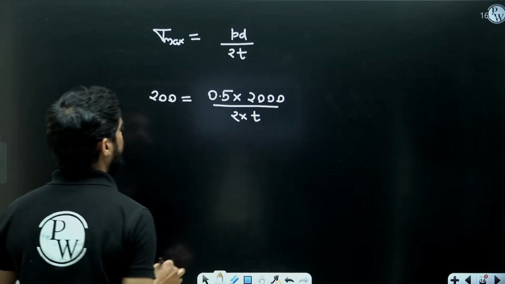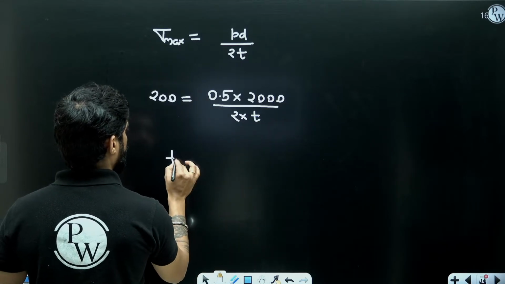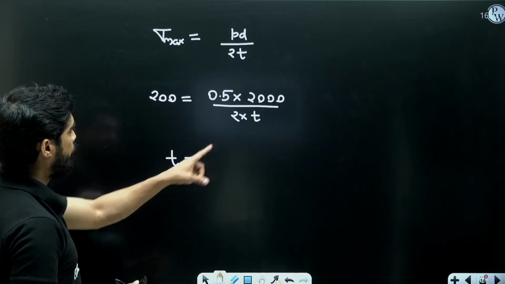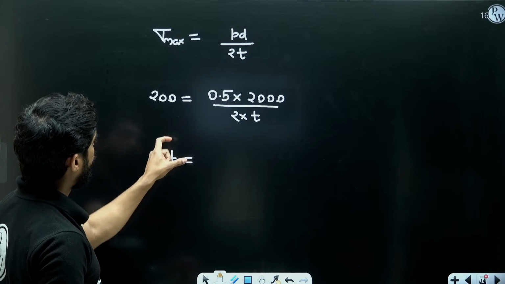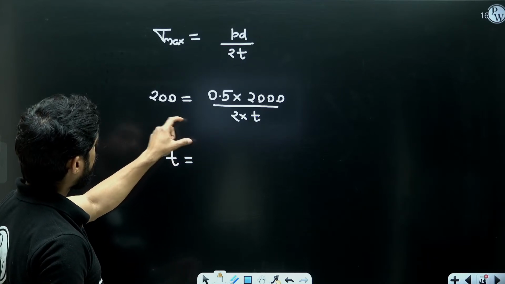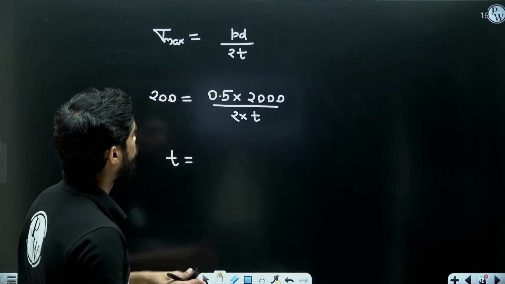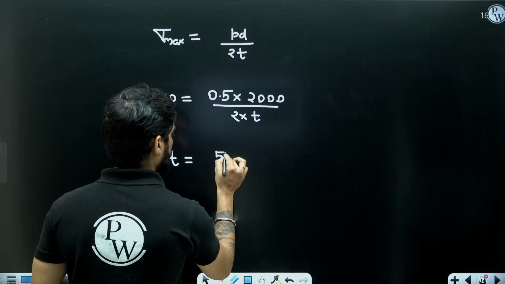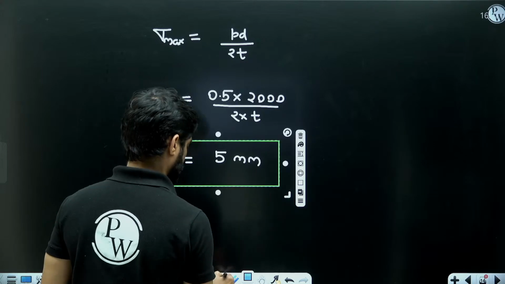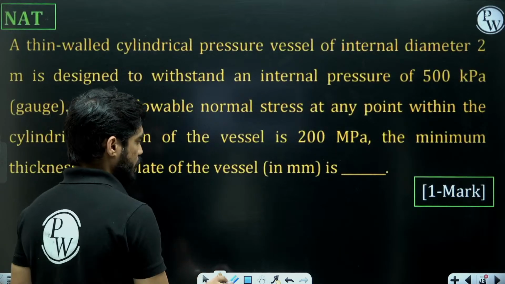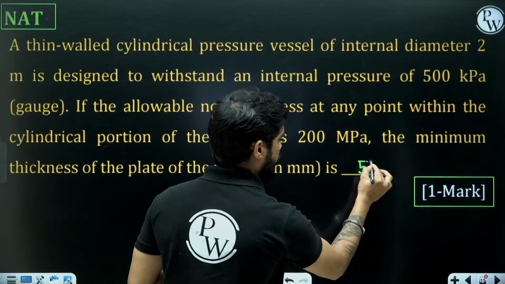And you need thickness. So it is going to be 1000 by 400 means 5 mm. So the answer to this question is 5 mm.